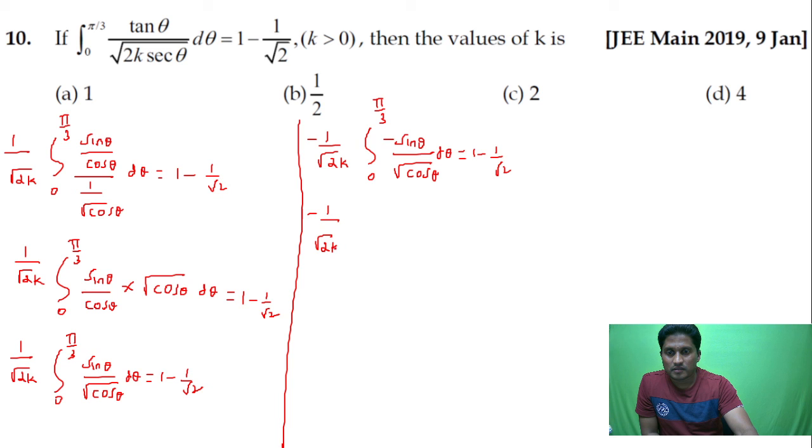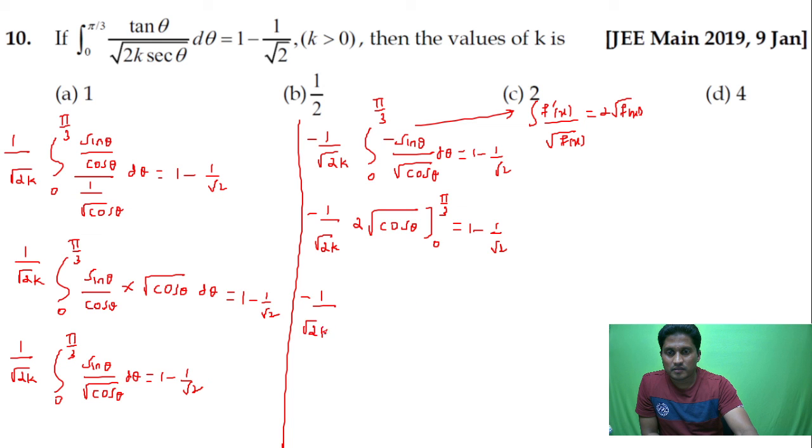So this is 1 by root 2 into k. This is of the form f dash of x divided by root fx. The integral of f dash of x by root fx will be equal to 2 root fx. So this is 2 root of cos theta between the limits 0 to pi by 3, is equal to 1 minus 1 by root 2. So this is 1 upon root 2 into k into 2. Upper limit is cos 60 which is half, so you get 1 by root 2, lower limit is 1. I am going to take minus common here, you get 1 by root 2 minus 1.